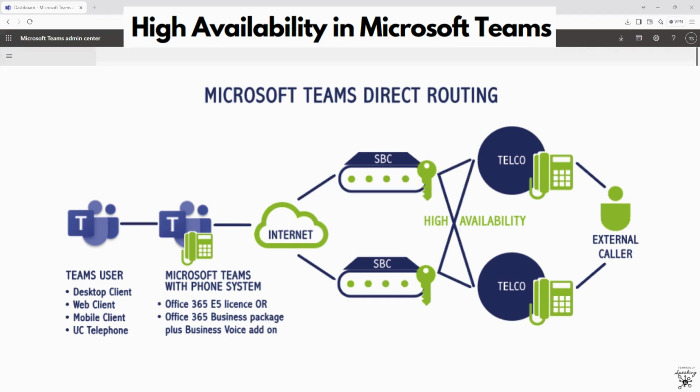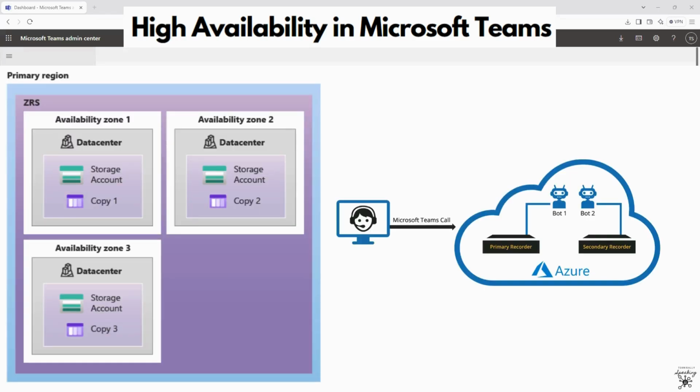Teams is built on Microsoft Azure, which provides global scalability and redundancy. Azure regions and availability zones ensure that if one zone fails, another can take over. Key redundancy features include data center redundancy, where Teams is hosted in multiple geographically distributed data centers, so services can fail over to another data center in the same area or a different region.